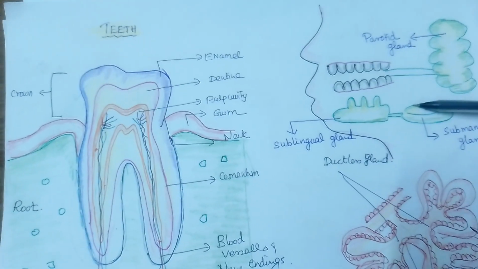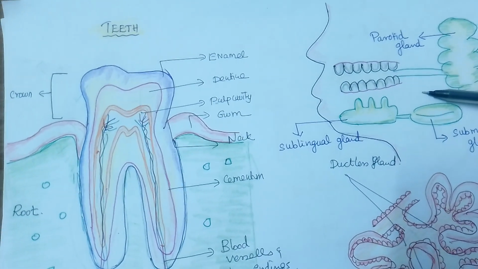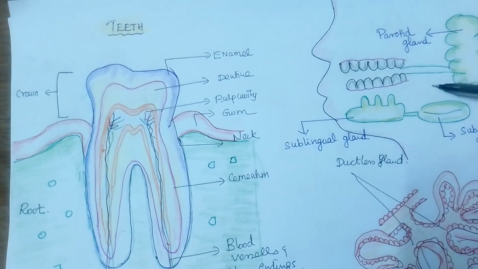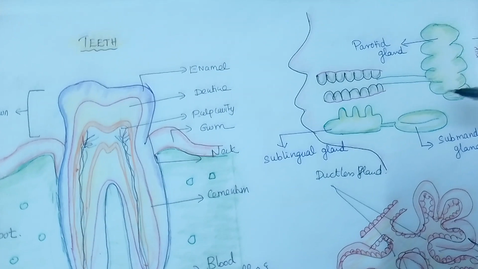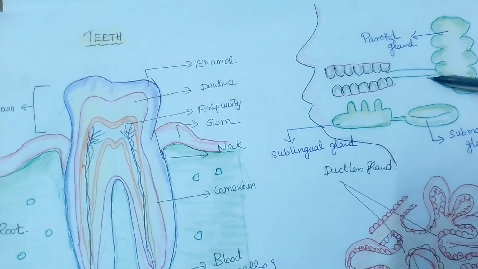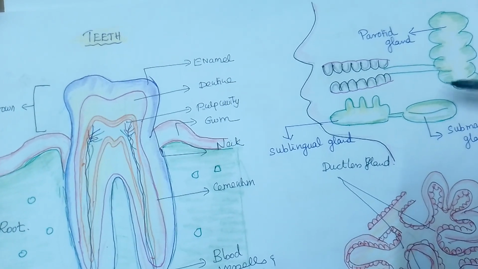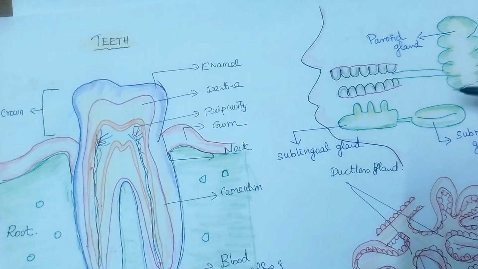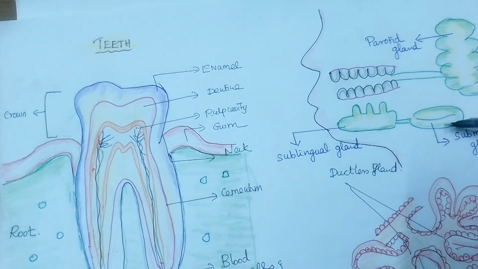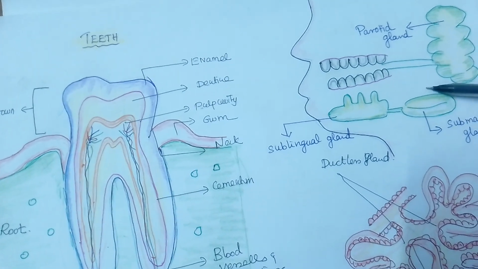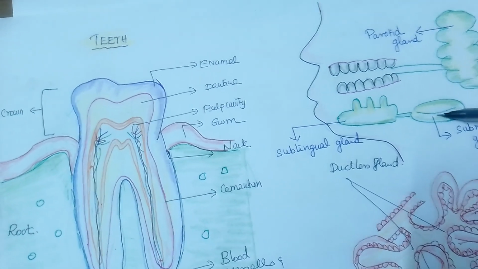Now one physiology question: what is the composition of saliva? Saliva is mainly water, and mineral salts are also present, and also salivary amylase, which is the digestive enzyme, and mucus. Some antimicrobial substances are also present; these enzymes are called lysozymes. They also kill some of the bacteria.